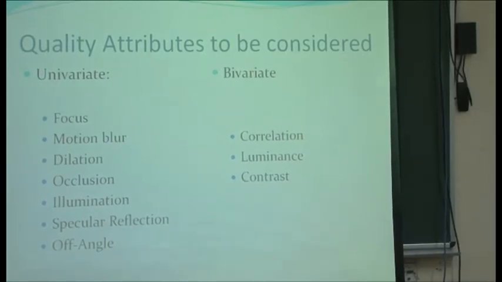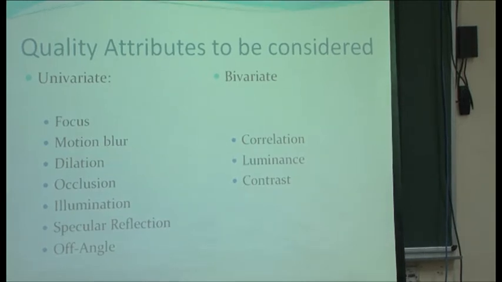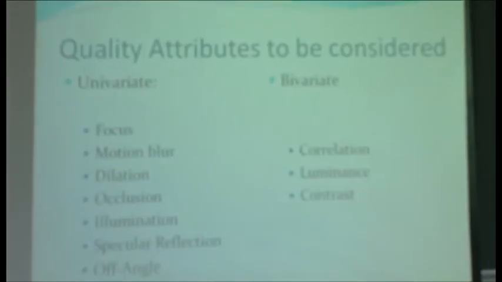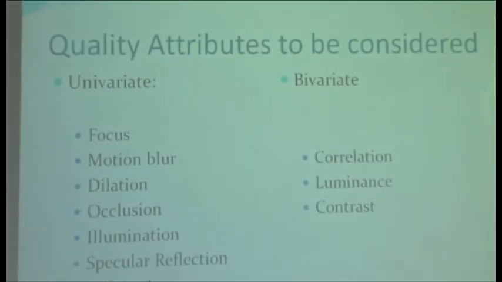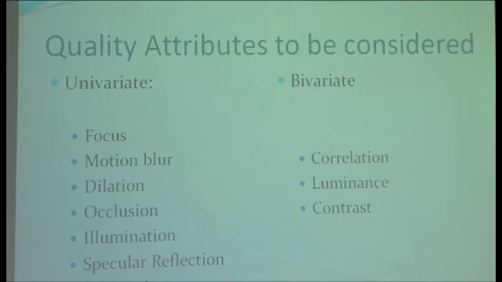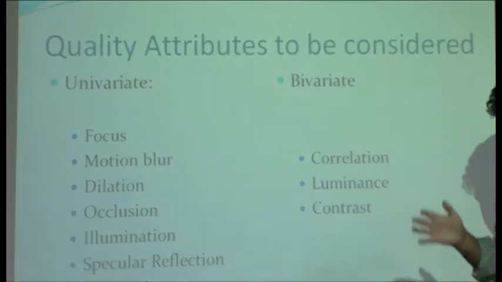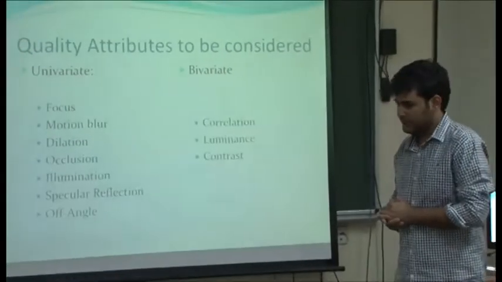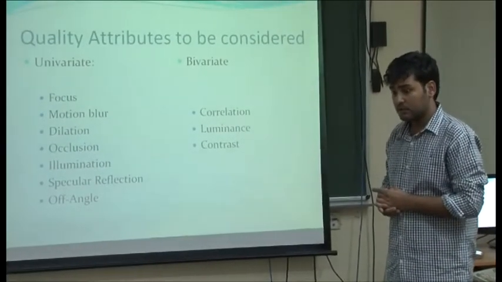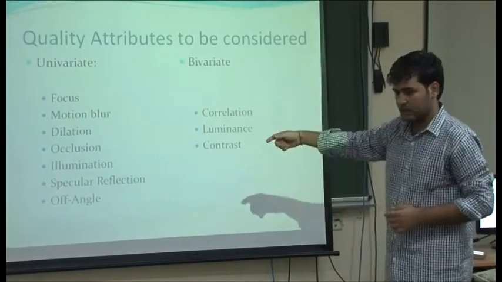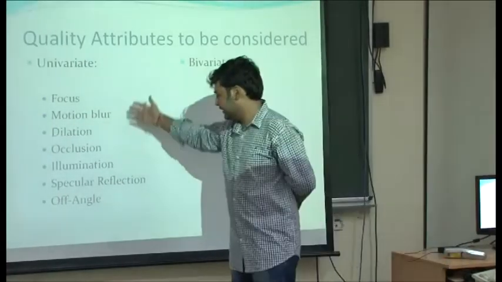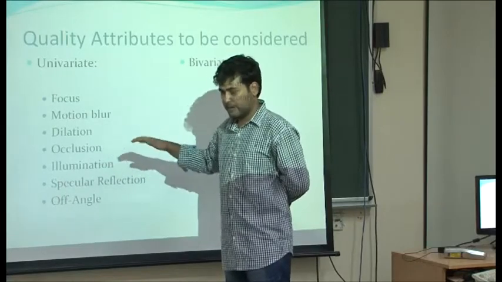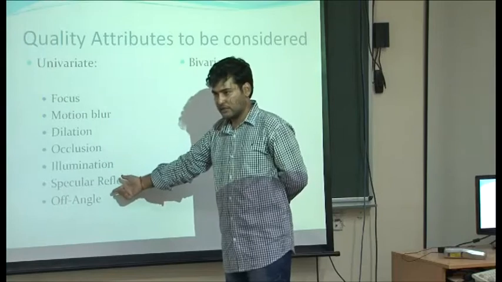Which one is you? Here he is thinking to do things in bivariate with respect to some good quality images. Yes, sir. Those two I'll come to later. The thing is, in bivariate, I would consider some idealized, one very good data you take and the other you take. Are you going to consider that one only? No, sir. I'll take a course of these which have already been implemented so that the results can be compared. And off angle is something that has not been done.